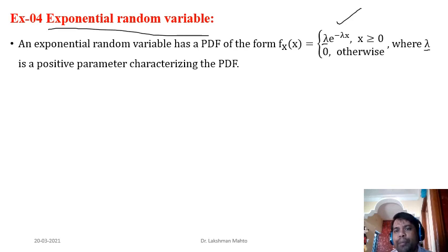But I had already mentioned that the mean and variance happen to be parameters of a given random variable. So what is the meaning of lambda being a parameter of this random variable?